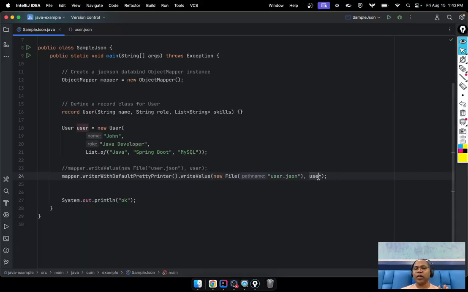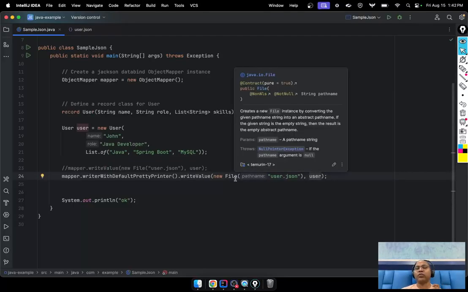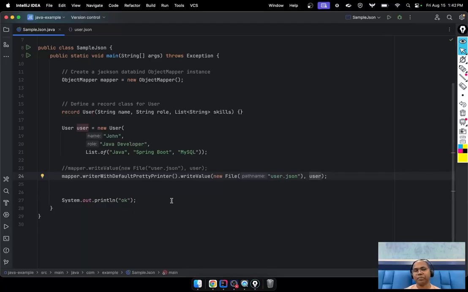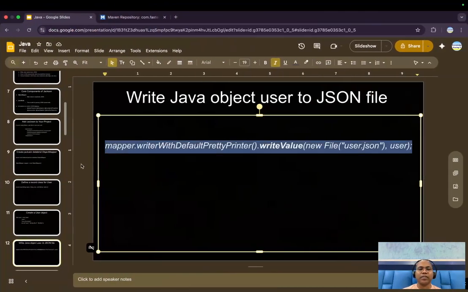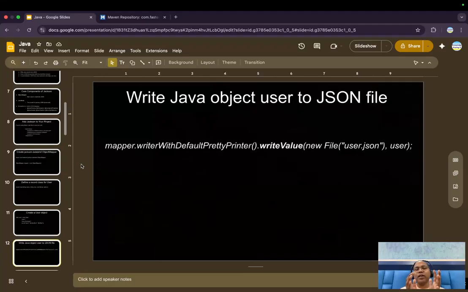Just pass the user object and tell which file you want to write, and it is done. Very simplified: Java object, mapper says writeValue, tell the file name, and tell the Java object, it's done. So in this way, we are able to write a Java object into the JSON file. Very simple logic. Just use writeValue, the Jackson method.